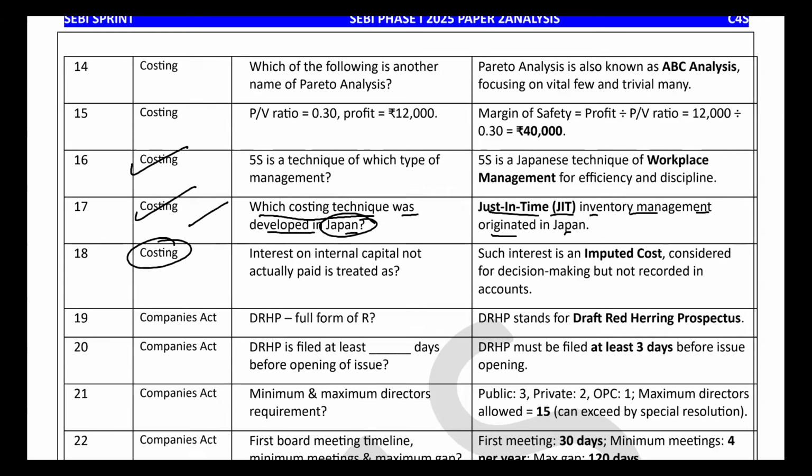The 18th question is: interest on capital not actually paid is treated as what? It is also a question of marginal costing. It is imputed cost: a cost not actually paid, considered in decision making but not recorded in accounts. Imputed cost is the correct answer for this question. So there were 8 questions from costing, and 10 questions from accounts.